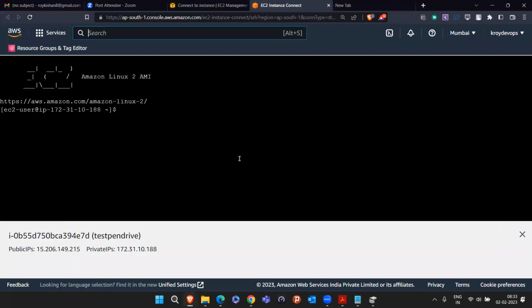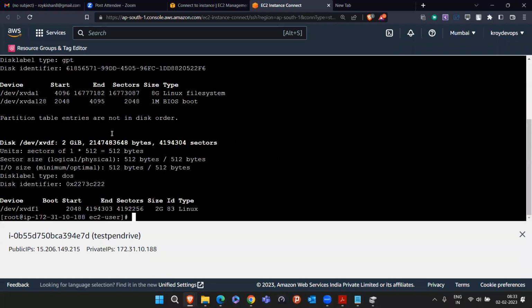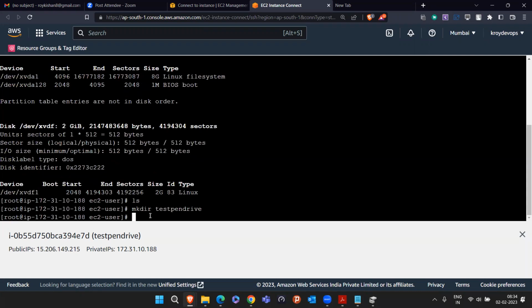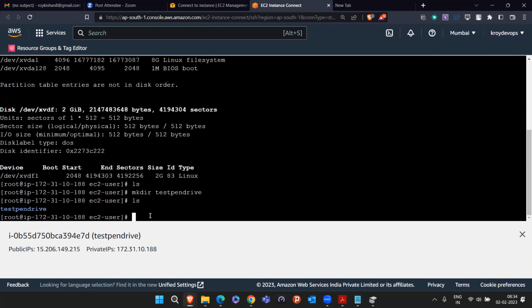So let me show you. First, sudo to switch user to root. Do fdisk -l. See, automatically it is showing that the 2 GB pen drive is attached and the partition is also showing. That means we don't have to create a partition or format it. Simply come here. There is no directory, so let's create a directory with the name test pen drive. I created this directory.